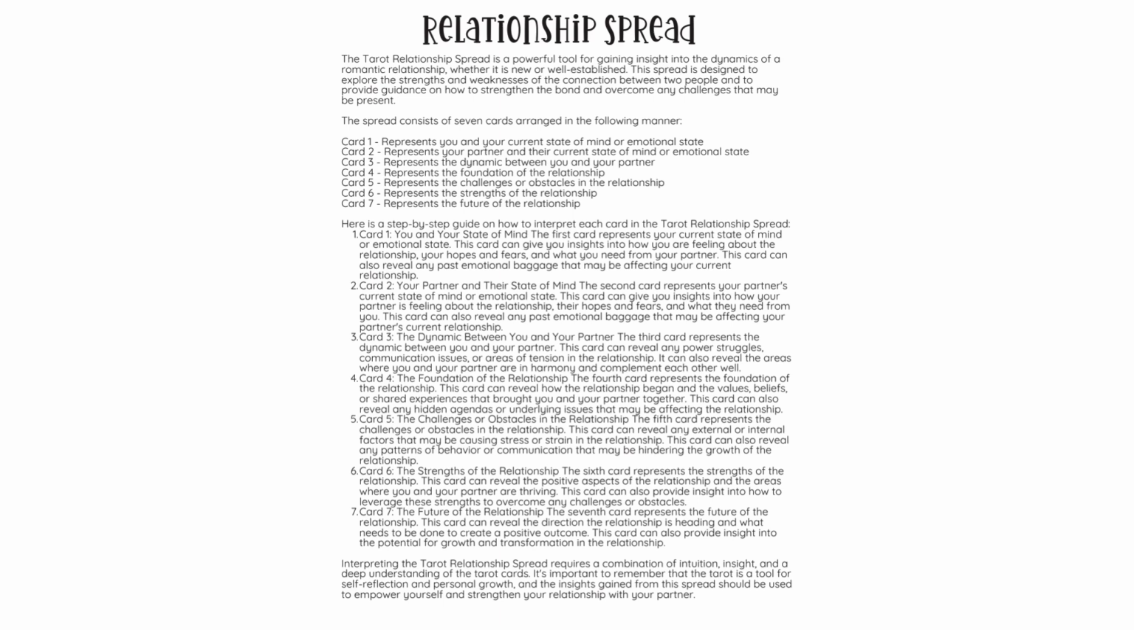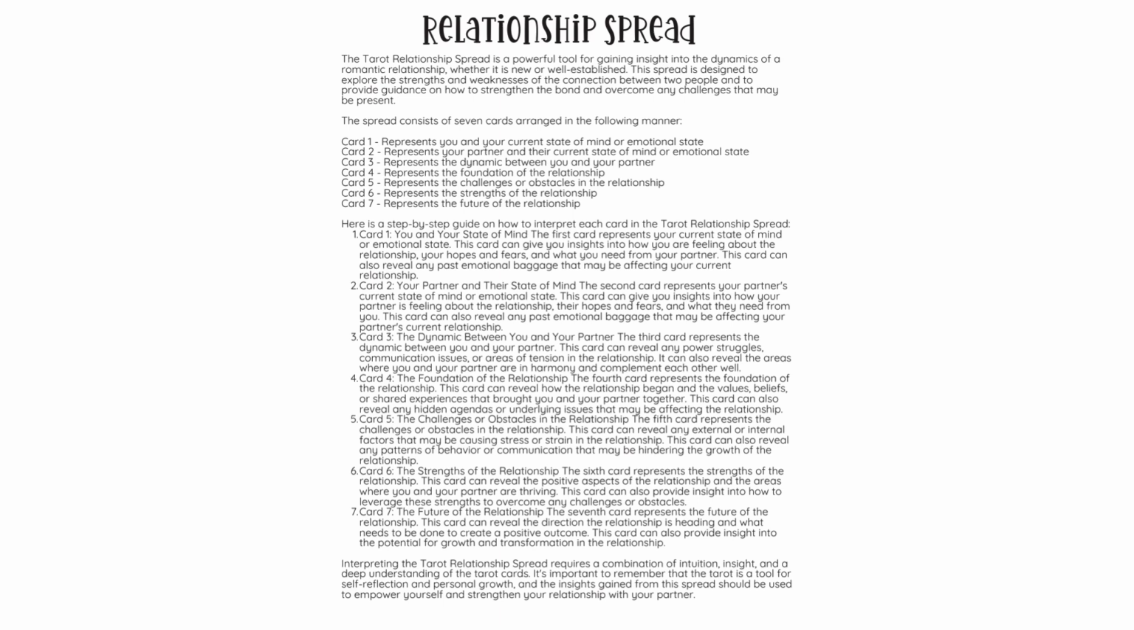Card 1. You and your state of mind. The first card represents your current state of mind or emotional state. This card can give you insights into how you are feeling about the relationship, your hopes and fears, and what you need from your partner. This card can also reveal any past emotional baggage that may be affecting your current relationship.